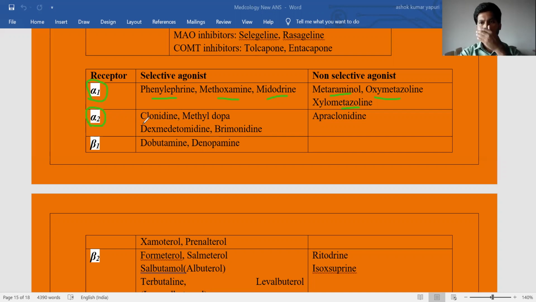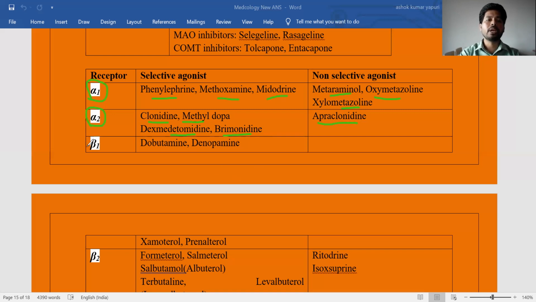The examples of selective alpha 2 receptor agonists are clonidine, methyl-dopa, dexmedetomidine, and brimonidine. Alpha 2 receptors are generally present in the presynaptic neurons of the central nervous system. Clonidine and methyl-dopa are generally used for antihypertensive purposes. Dexmedetomidine is in the general anesthetic category. Brimonidine is used in glaucoma. Regarding the non-selective category, apraclonidine interacts with the alpha 2 receptor, but it may also interact with the alpha 1 receptor and maybe other receptors. It comes under the non-selective category.